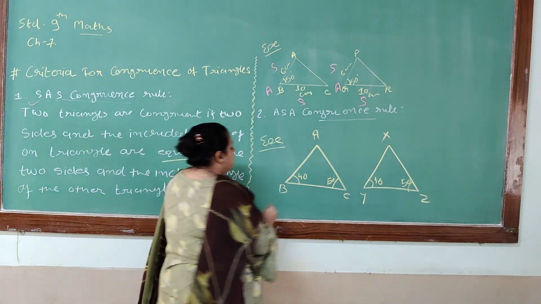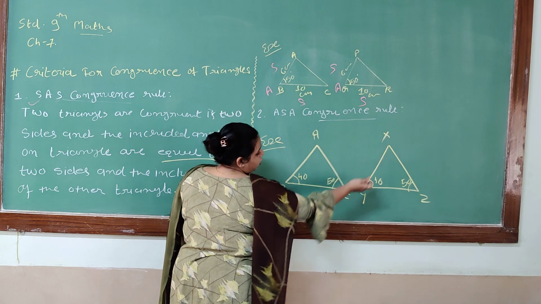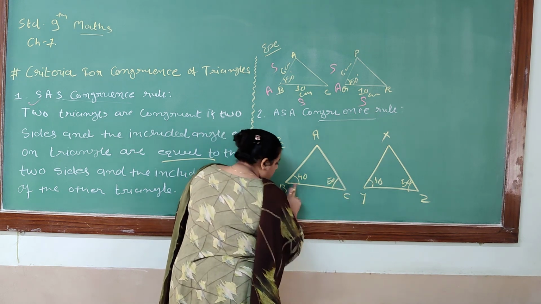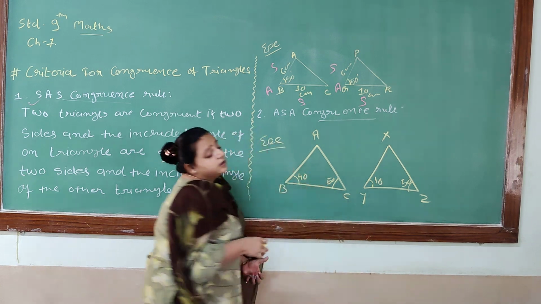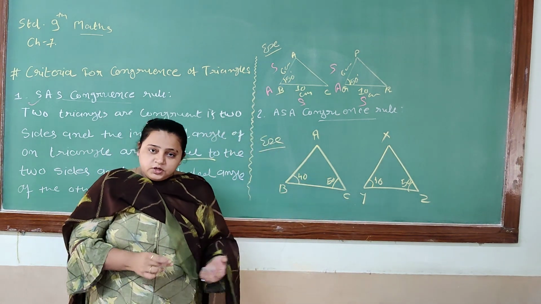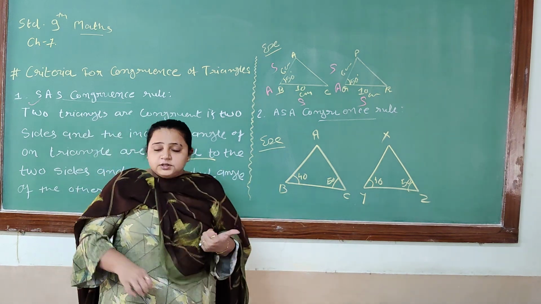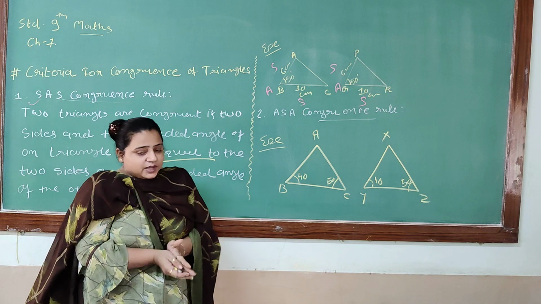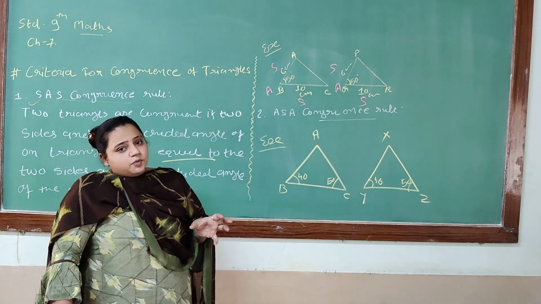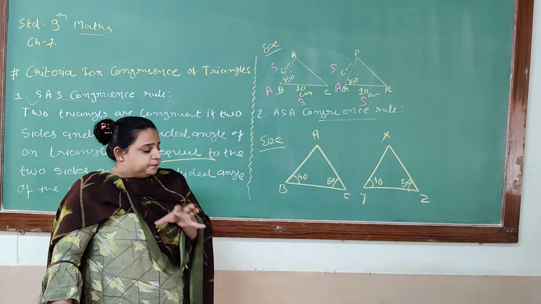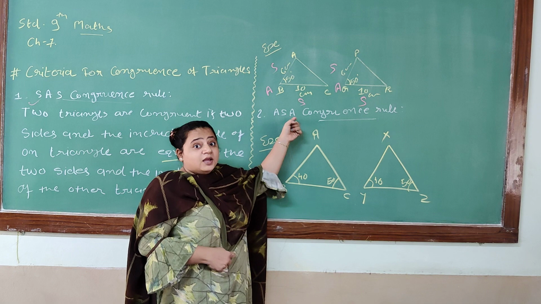Now you can say that angle B is congruent to angle Y, angle C is congruent to angle Z. That's why the included side, that is BC and YZ, are congruent. So according to the ASA rule, the same theorem you can apply. If two angles are equal, they form the same length of sides. So here it is ASA.